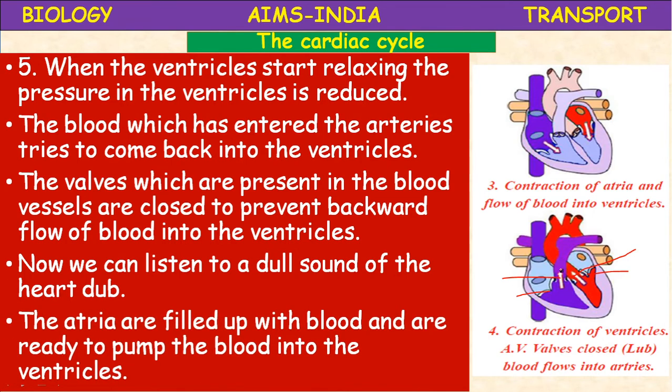The atria are filled with blood and are ready to pump the blood into the ventricles. So once again, when the ventricles are contracting, auricles are relaxing. When the auricles relax, they are filled with blood. Now when the ventricles contract, what happens? The blood is pumped to the body parts, and at the same time auricles receive the blood. Like this, in a cyclic manner it takes place, repeatedly.